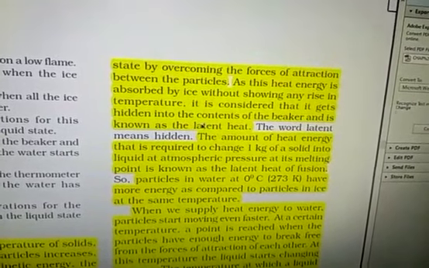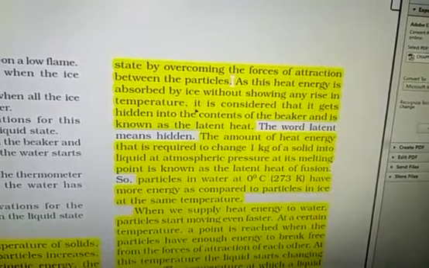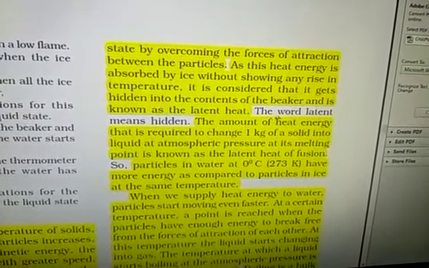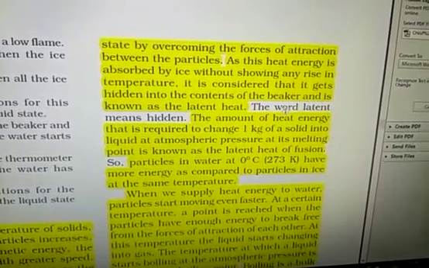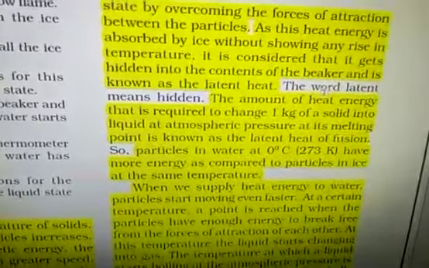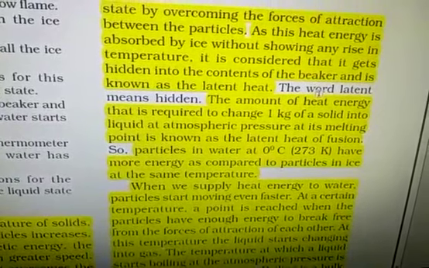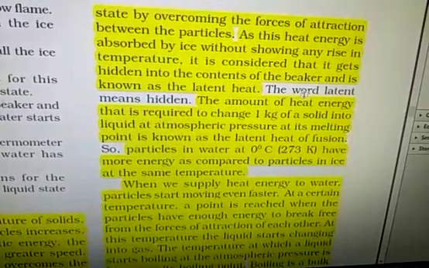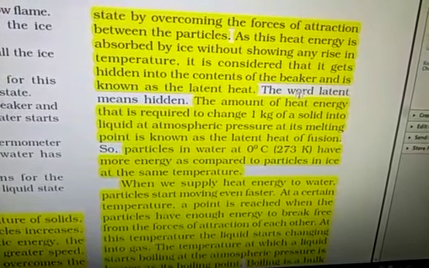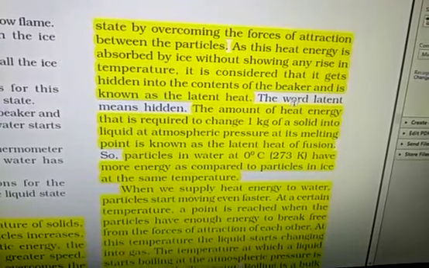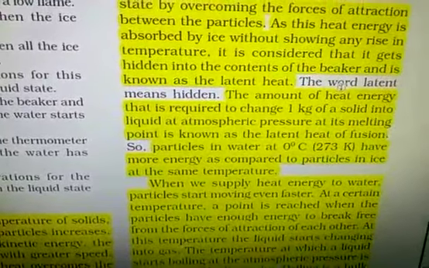As this heat energy is absorbed by ice without showing any rise in temperature, it is considered a hidden energy. And this hidden energy is known as latent heat. This is the definition of latent heat: the amount of heat energy that is required to change 1 kg of solid, or unit amount of solid, into liquid at atmospheric pressure at its melting point is known as the latent heat of fusion.